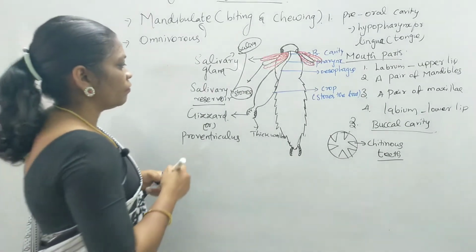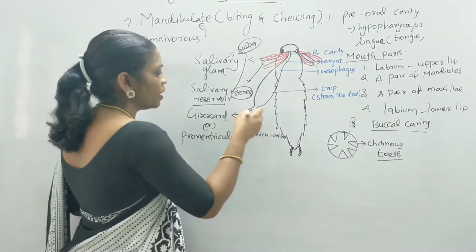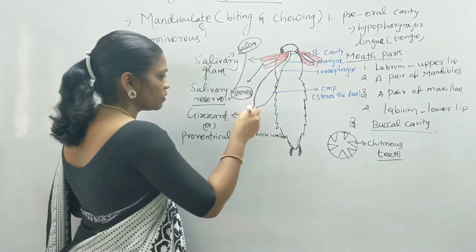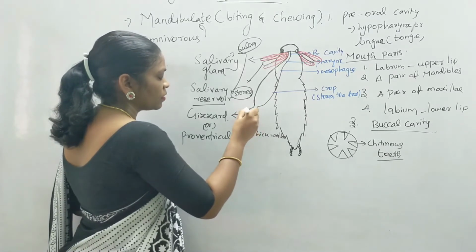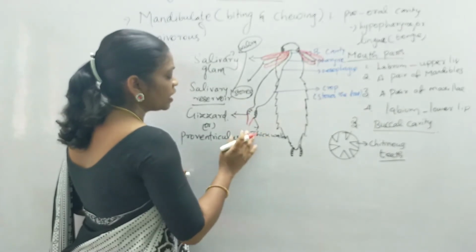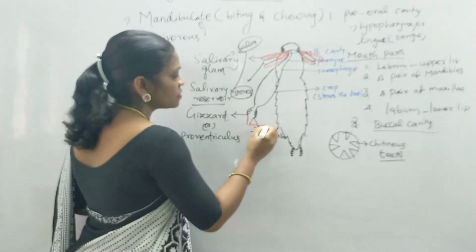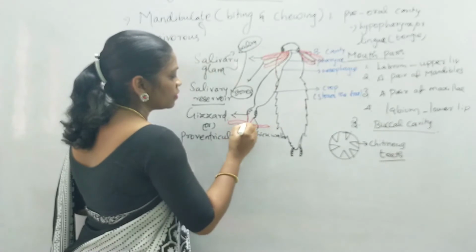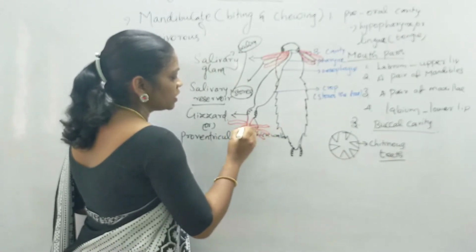Followed by the gizzard, you can find the hepatic caeca, and the hepatic caeca are 6 to 8 in number.